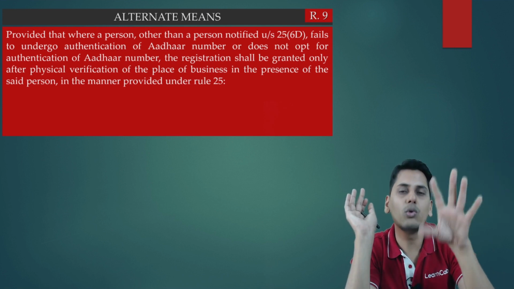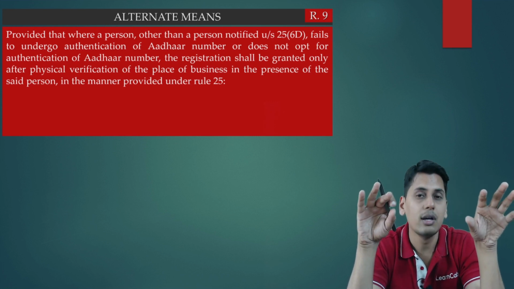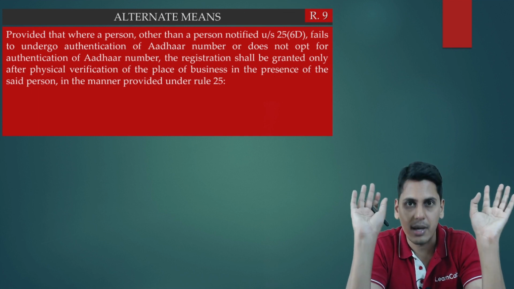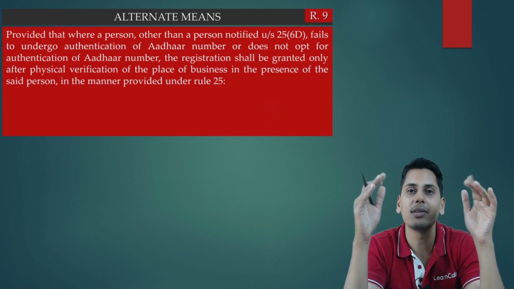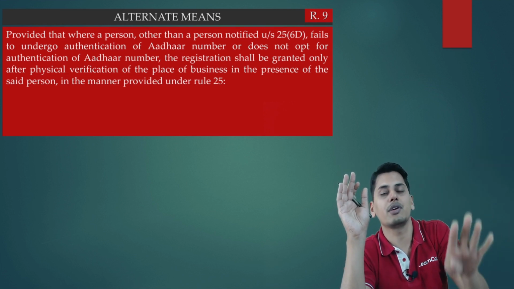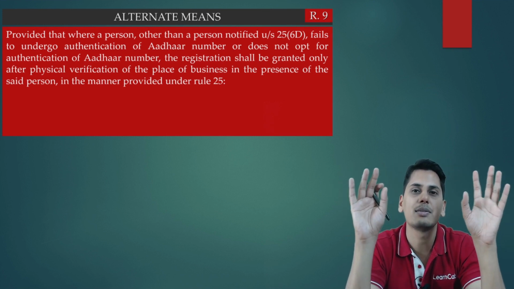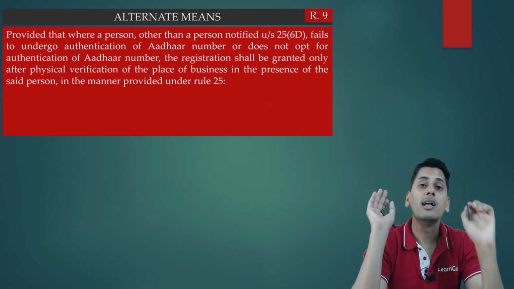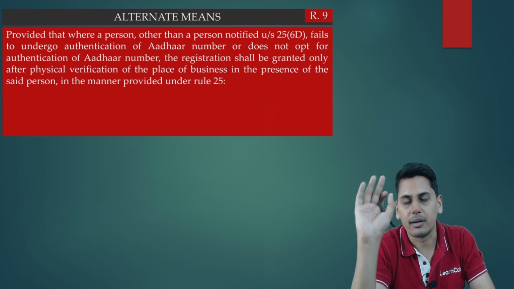Still, under rule 9, the proper officer has got powers to grant registration to him even without physically inspecting his premises, but by verifying certain other documents as the case may be. As the documents are prescribed, he can verify those documents. Even in those cases where physical verification is required, he can still grant the registration without physically inspecting the premises. This discretion is available with the officer. This is the new proviso which has been inserted in rule number 9.